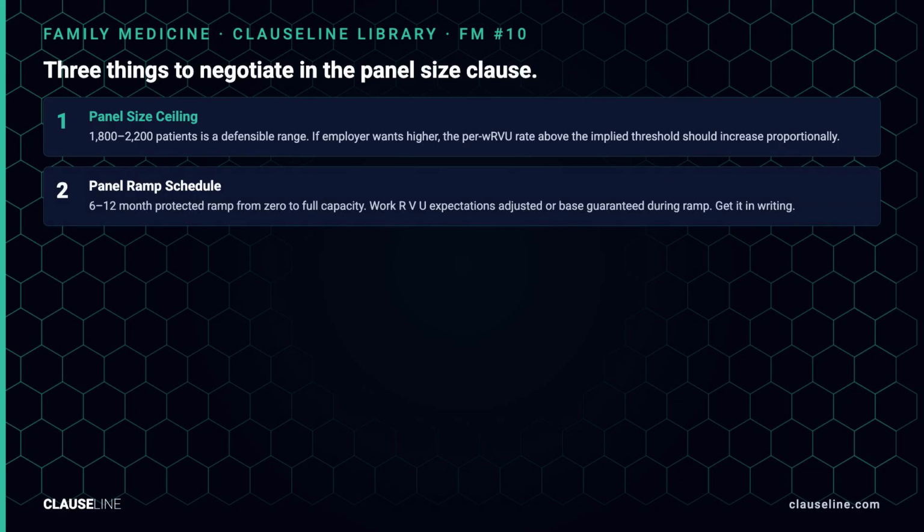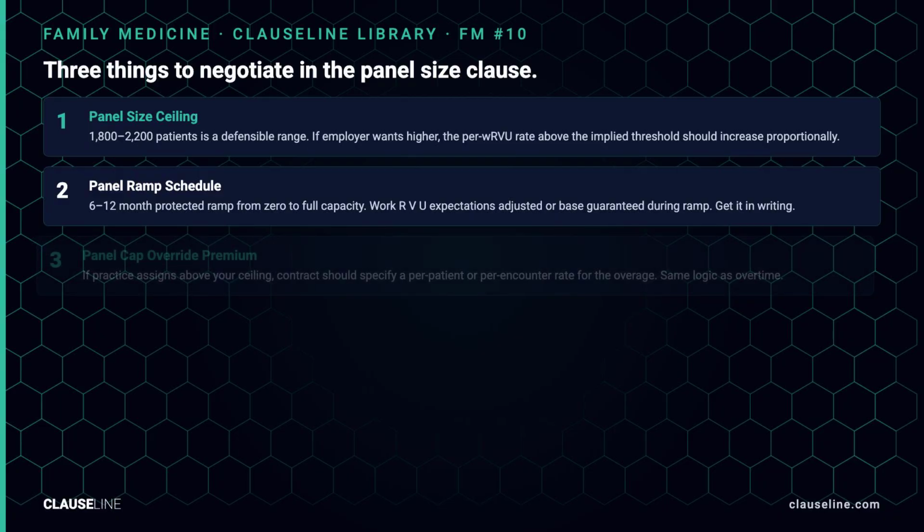But if your contract cap or bonus threshold limits total comp to $311,557, the additional 1,172 wRVUs above the national median are generating $60,330 in unrealized compensation. 3 things to negotiate in the panel size clause.